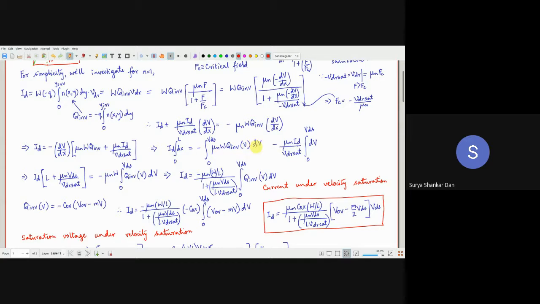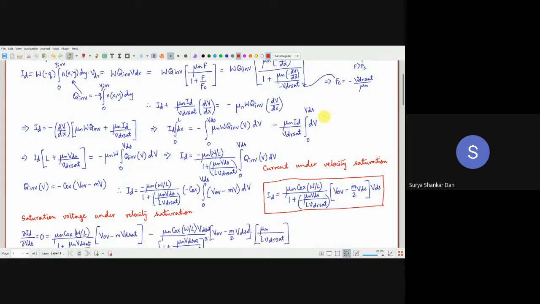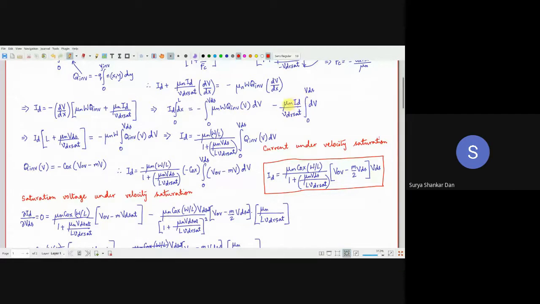This dV, remember, is along the x-axis. So the x-axis variation is from 0 to capital L, where capital L is the effective channel length, and the voltages are between 0 to V_DS. If you can recall, this factor is the new term which has come into our current equation. Once we do that, you can clearly understand I_D is constant across any cross section of the channel, so I_D is outside the integral. So you are simply going to have a V_DS here.